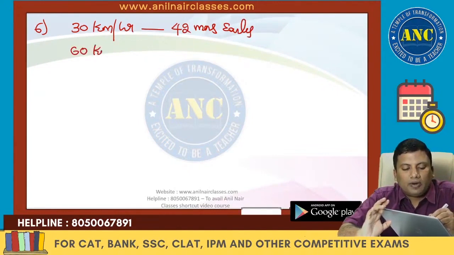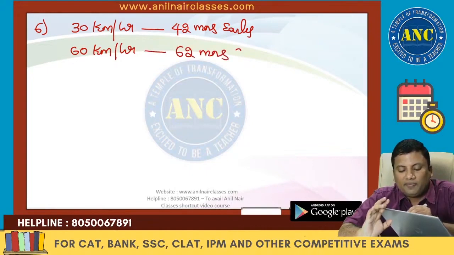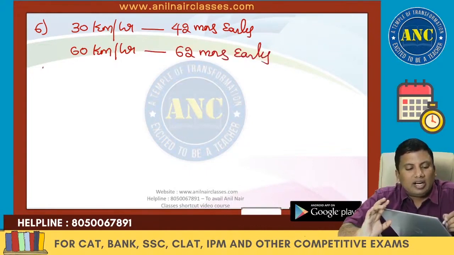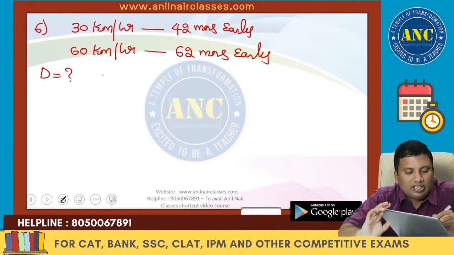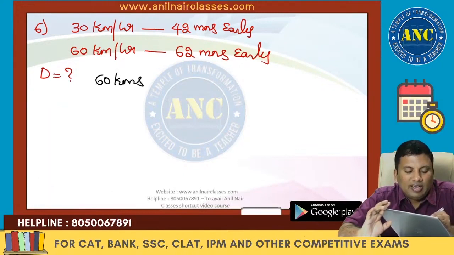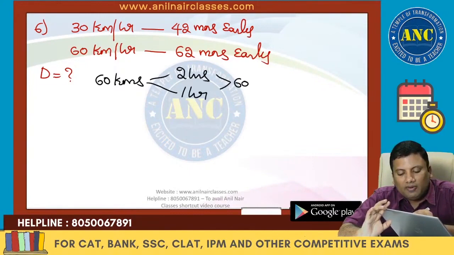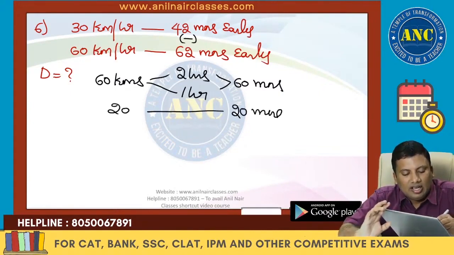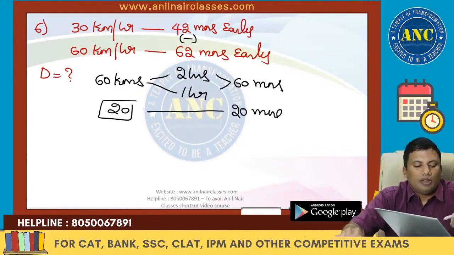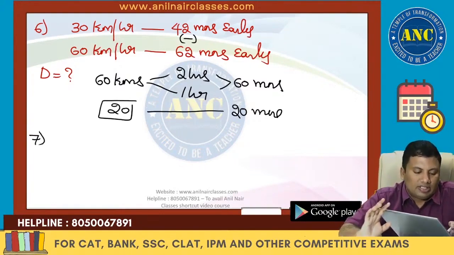60 kilometers per hour, 62 minutes early. Find the distance from home to office. 30, 60. LCM is 60. First day 2 hours, second day 1 hour. Gap is 1 hour, which is 60 minutes. Early means we have to subtract. 62 minus 42, which is 20 minutes. 60 is 60, so 20 will be 20. I hope it is clear.